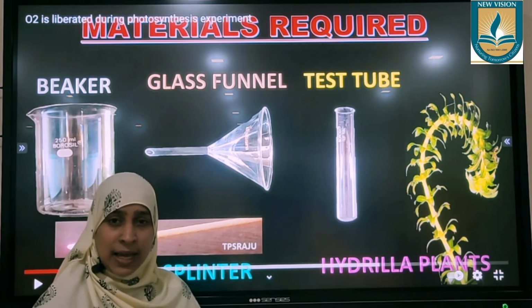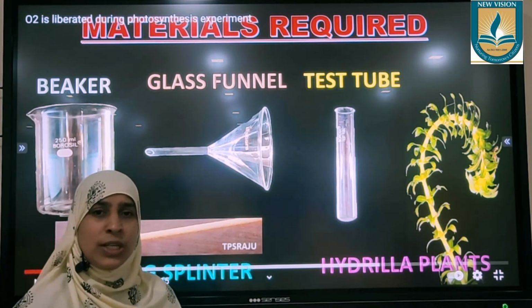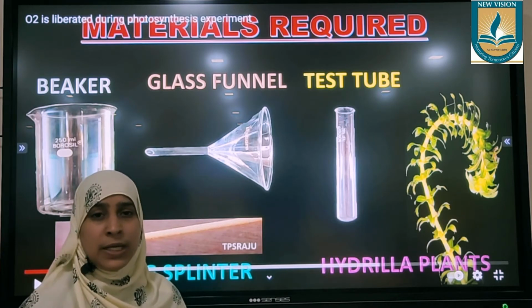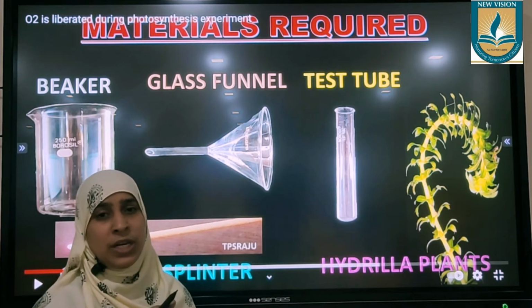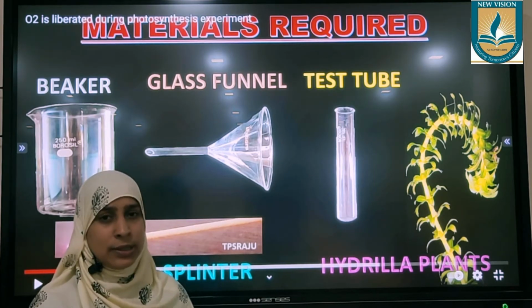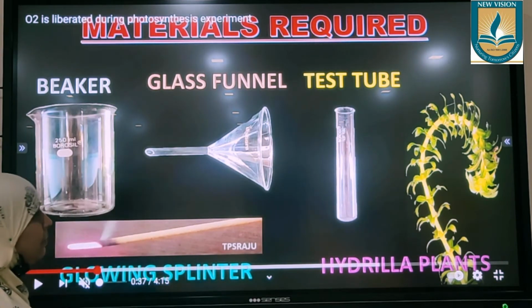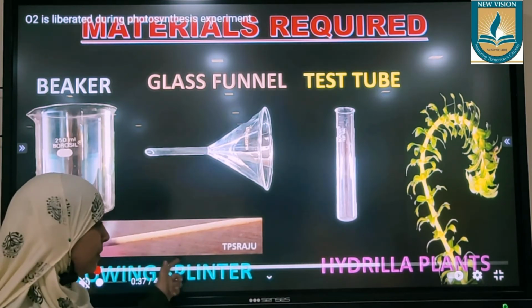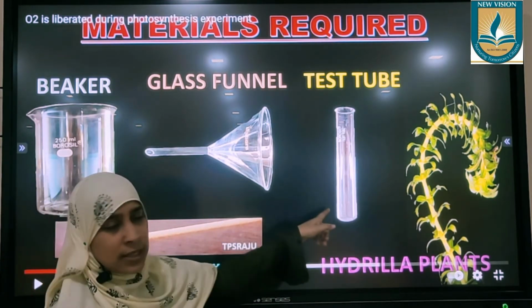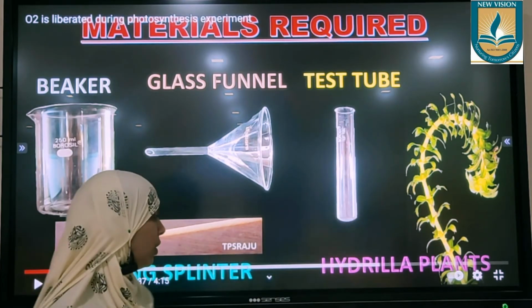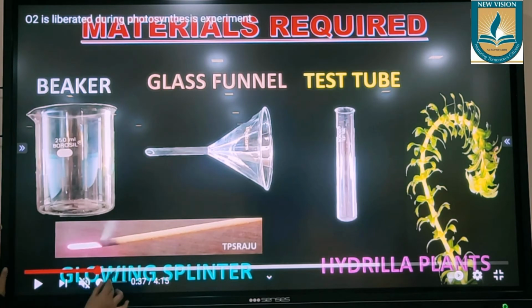When oxygen is collected and tested, you know the test for oxygen is a very simple test. Oxygen helps combustion, burning. So if something burns very well in the presence of that gas, then you can say that it is oxygen gas. So here also we are doing the same thing. We'll collect all the oxygen into this test tube and bring this burning splinter to this test tube and check whether it is burning well or not. So these are the materials required.